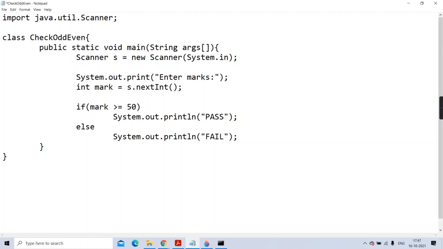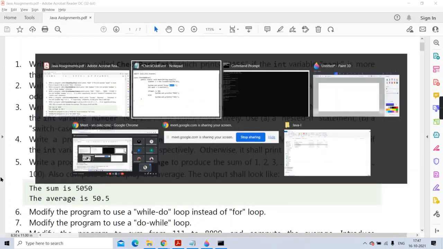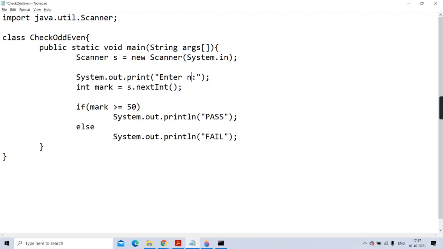Then the scanner object, then we have enter number. Int variable number is odd or even. So here we'll give enter number. Then they have said create one integer variable called number. Now I'll check the condition.